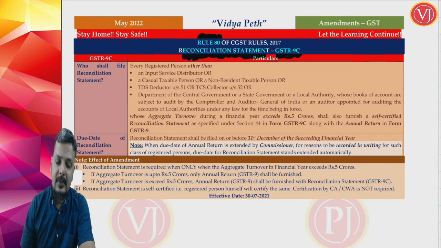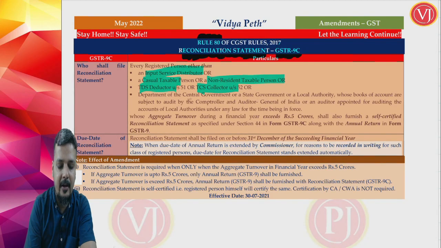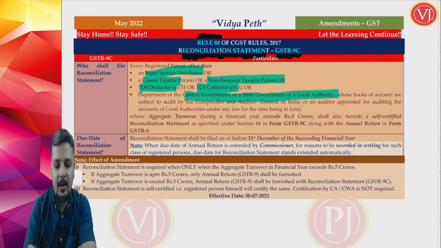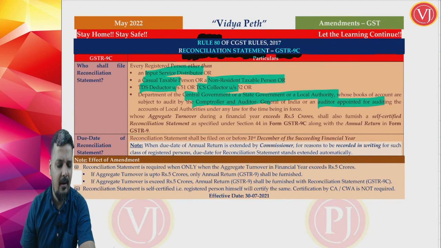Now 9C is not required to be filed by whom? If you see the list, 9C is not required to be filed by an ISD, casual taxable person, NRTP, TDS deductor, TCS deductor, Department of Central Government, State Government, Local Authority. We have already discussed that, whose books have been subject to audit by CAG or any auditor appointed for auditing the books of a local authority. All these points you have seen.